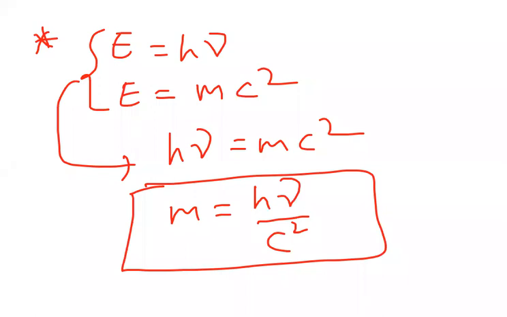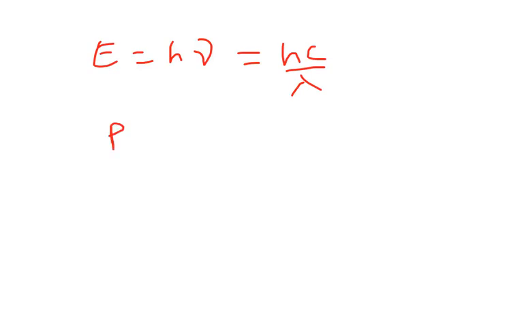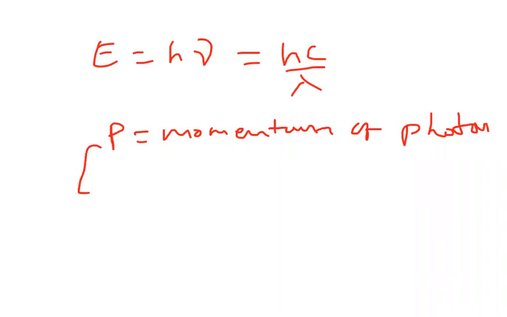Next, let us observe. E is the energy of the photon, h nu, which we wrote as hc by lambda. Now P is called the momentum of the photon. What is the momentum of the photon? Momentum is mass into velocity.